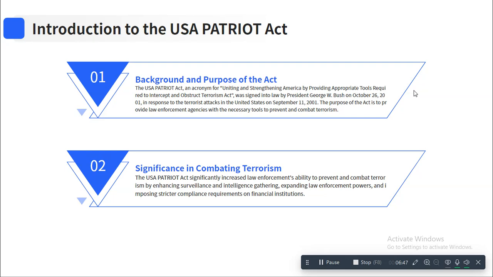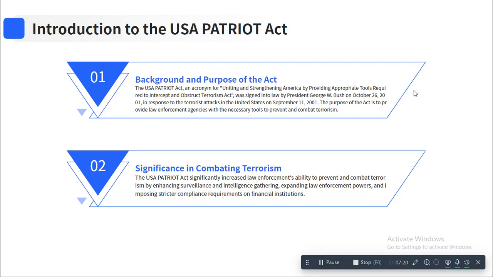This act, where did this act come from? As you know, the tragic events of September 2001, where there was an attack on the US, and after that, the Patriot Act was swiftly enacted by the government. So this basically gave power. As you can see, George Bush on October 26, 2001 enacted this act. So what did this act do?